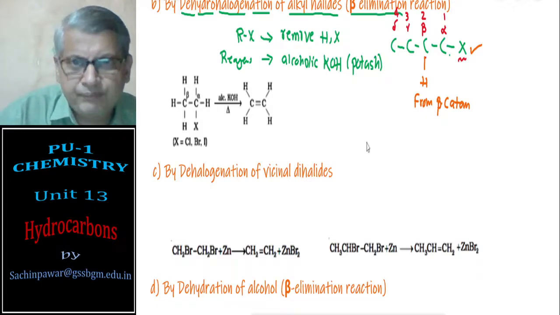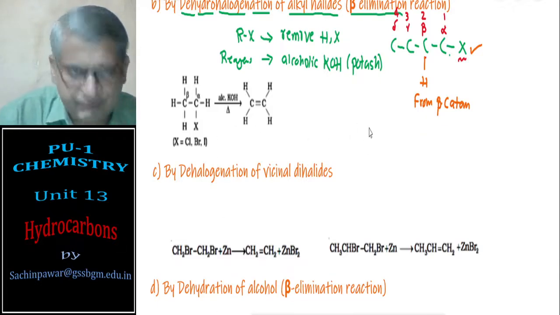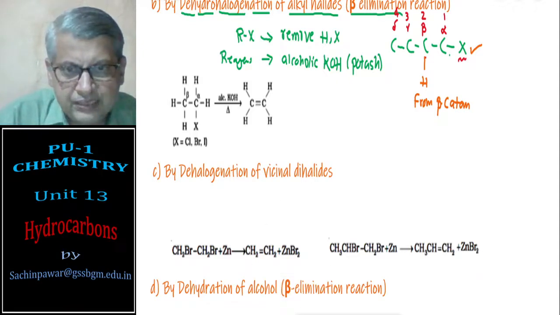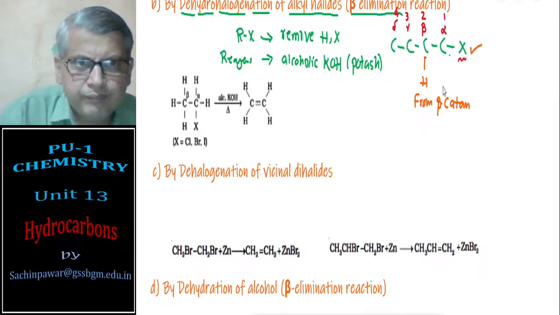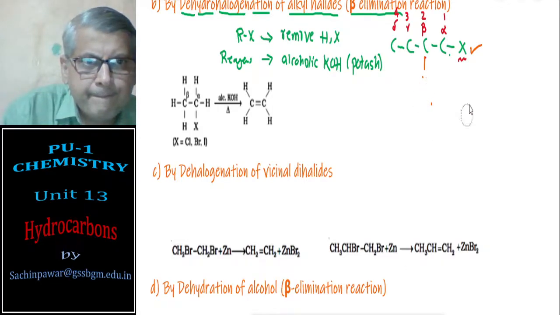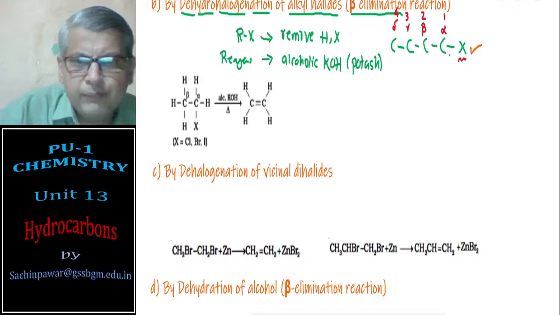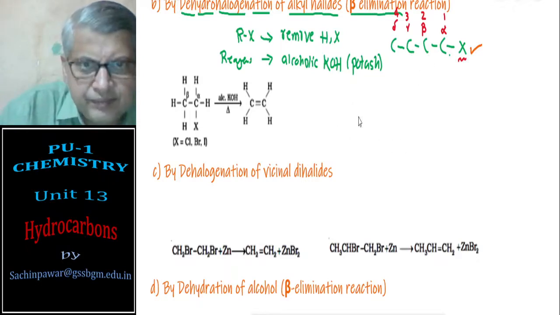let's take an example. Suppose I want to prepare ethene.